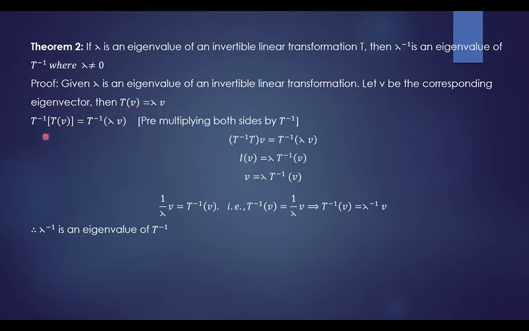Then apply T inverse on both sides, or pre-multiply both sides by T inverse.